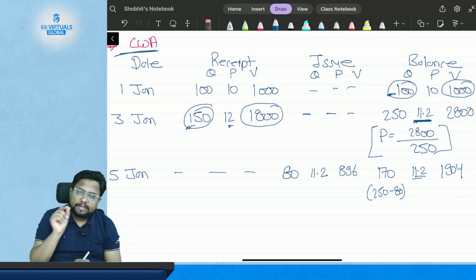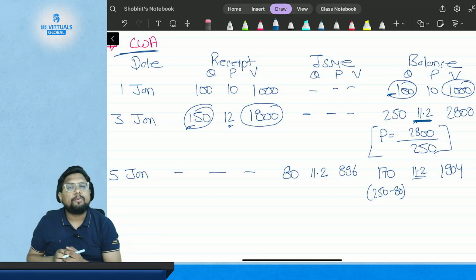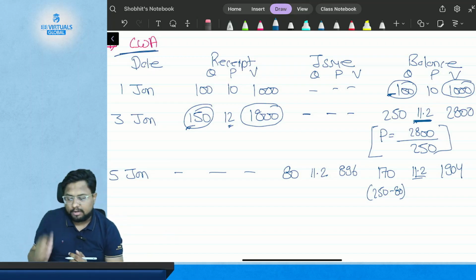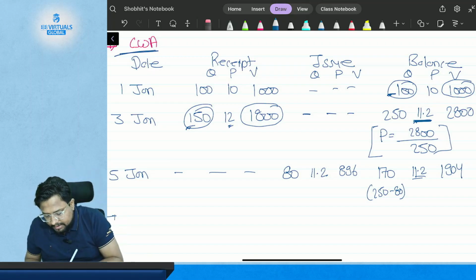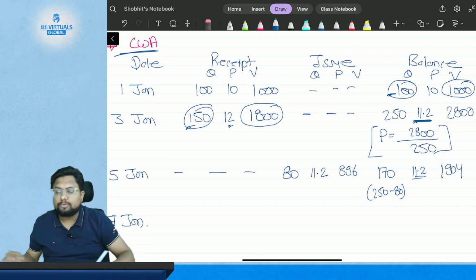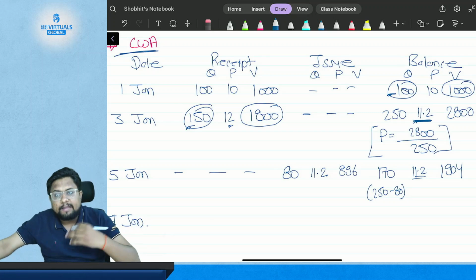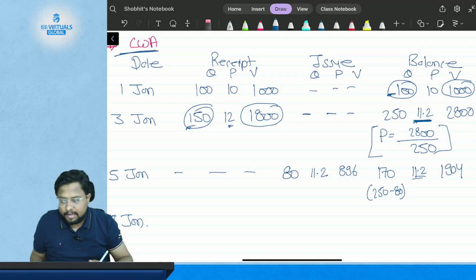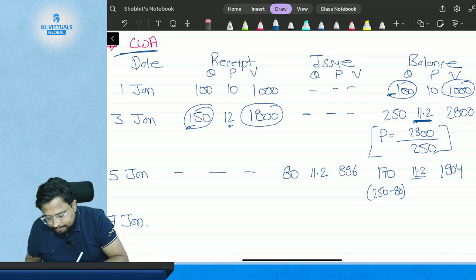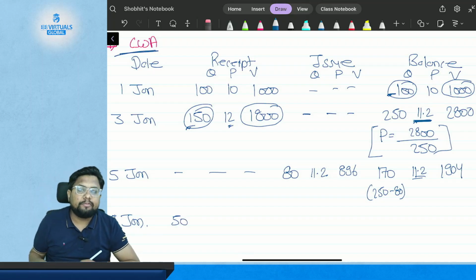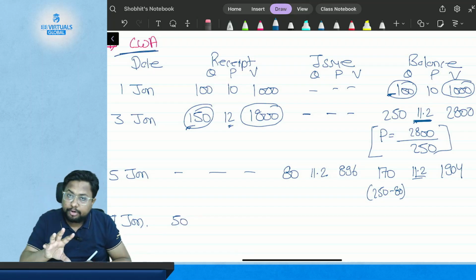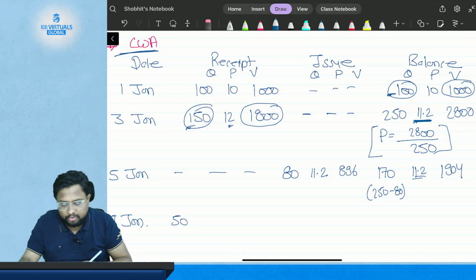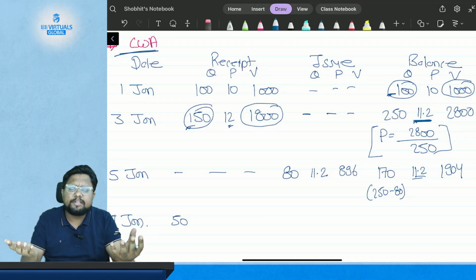Okay, now let's see another entity so that you will be able to understand this more clearly. Suppose on 7th of January you have again purchased and received the inventory. Suppose now you have received 50 kgs of inventory. So the quantity is less and the price has been increased. You are not provided with the discount. There are many assumptions in the market.